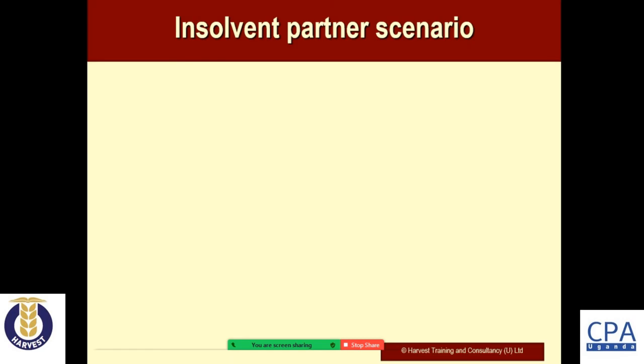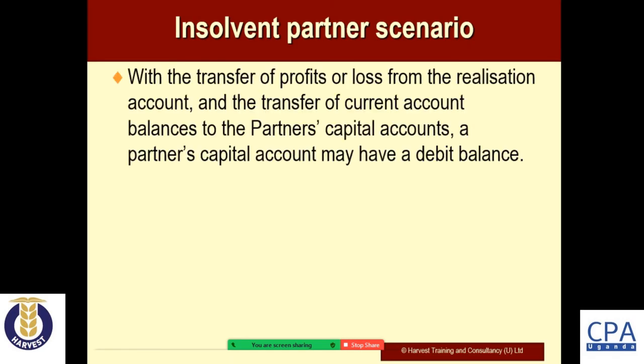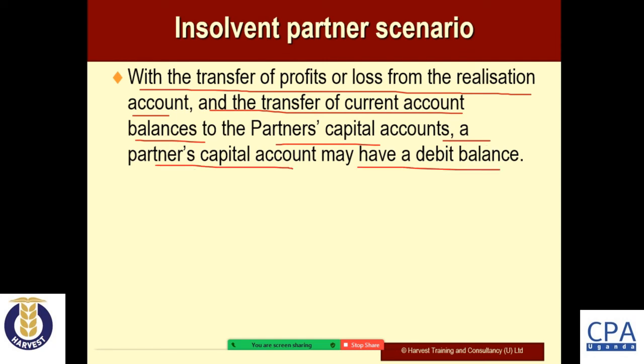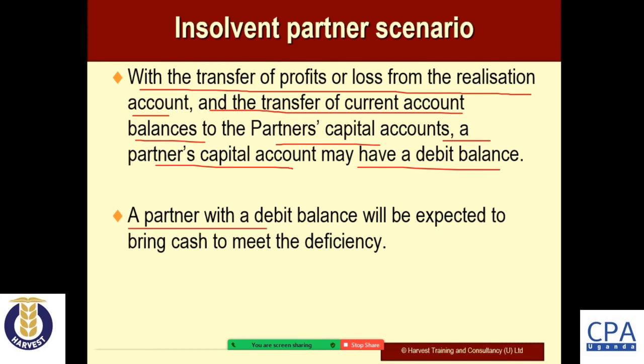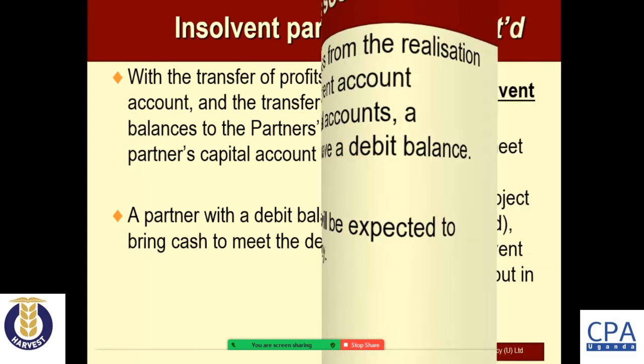Here we are saying that with the transfer of profits or loss from the realization account and the transfer of current account balances to the partners' capital accounts, a partner's capital account may have a debit balance, like for Kalule. A partner with a debit balance will be expected to bring in cash to meet that deficiency. But now Kalule does not have the money, he has only half.